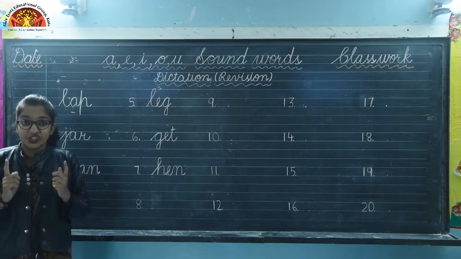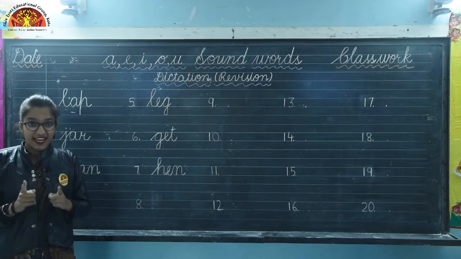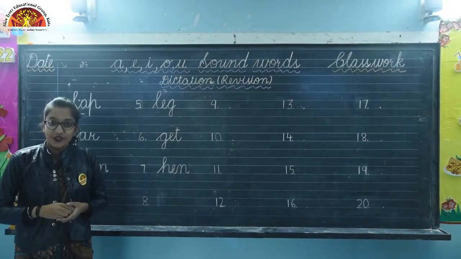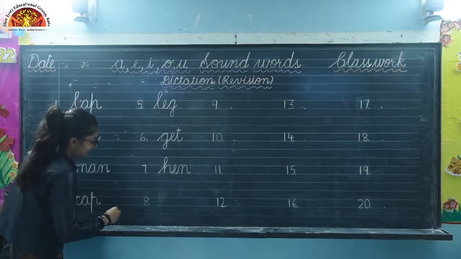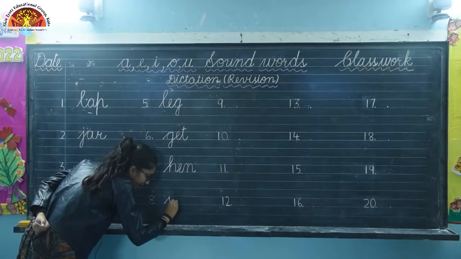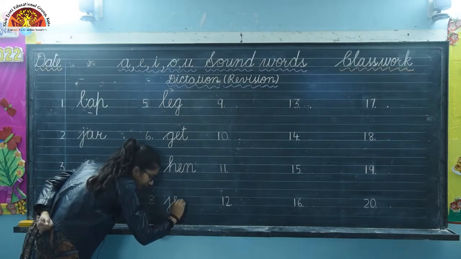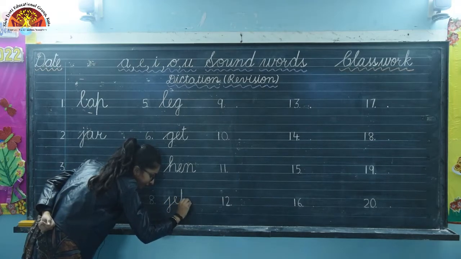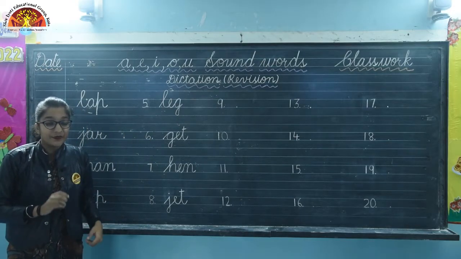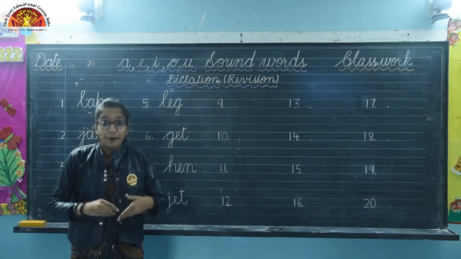Spelling of jet is J-E-T, jet. Okay, so let's write. Yes, write very beautifully. Touch the lines. J-E-T, jet. Okay, now next word is big.